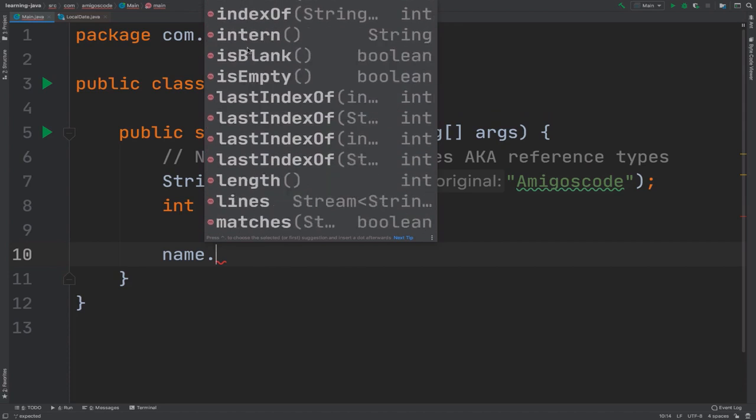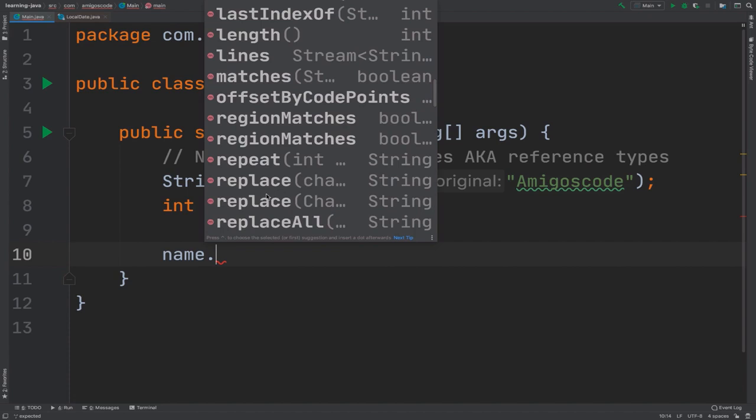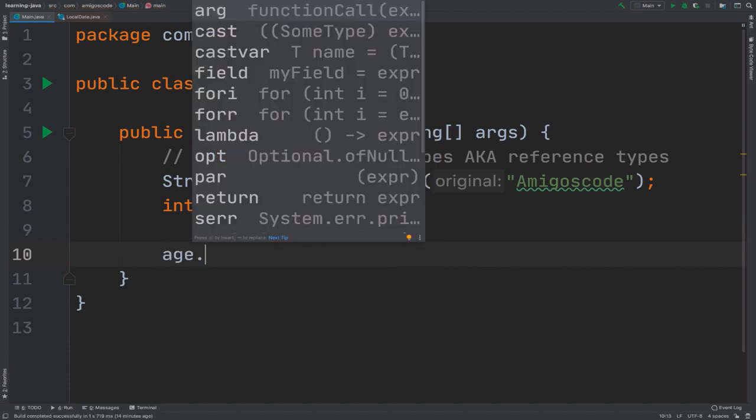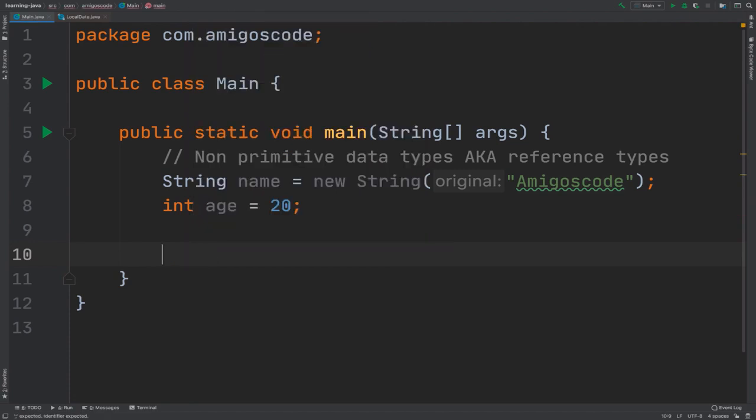So right here you see blank, lines, length, region, replace, and so on and so forth. But if I say age dot, I'm not getting any of that.